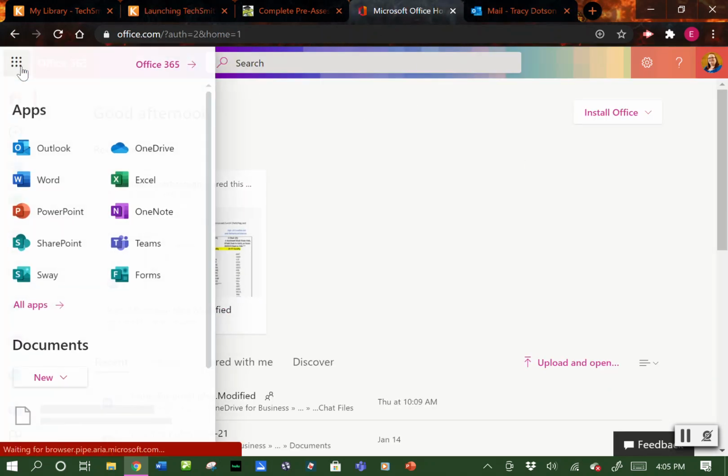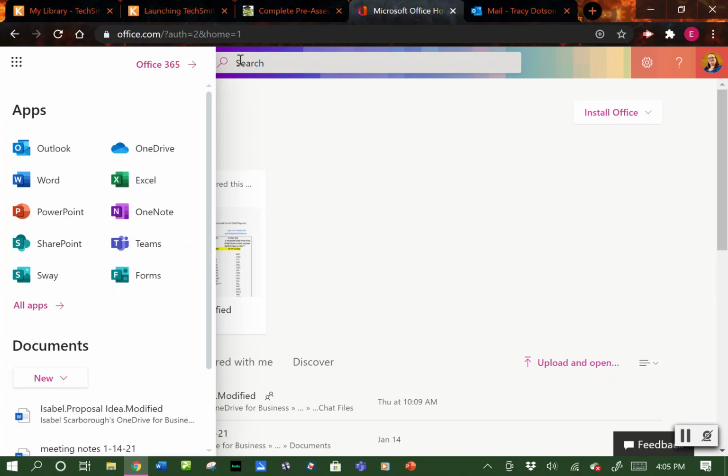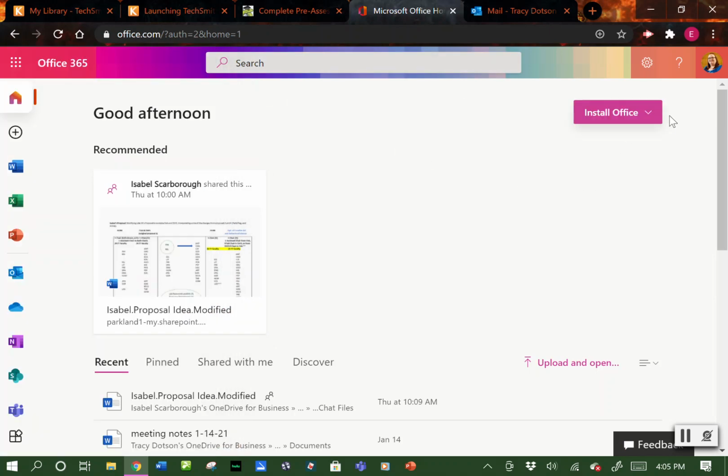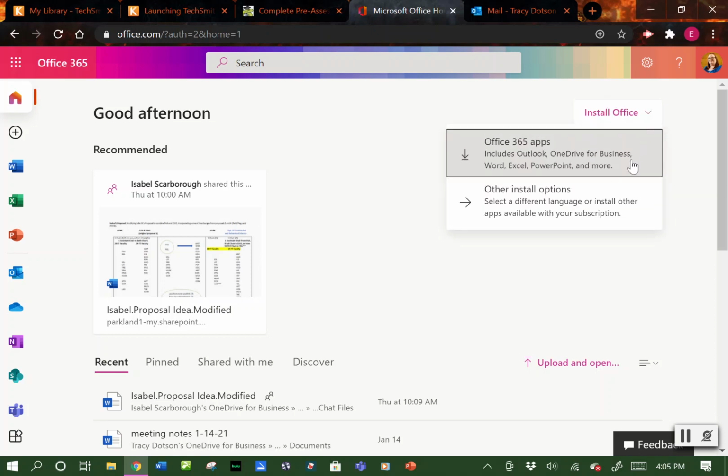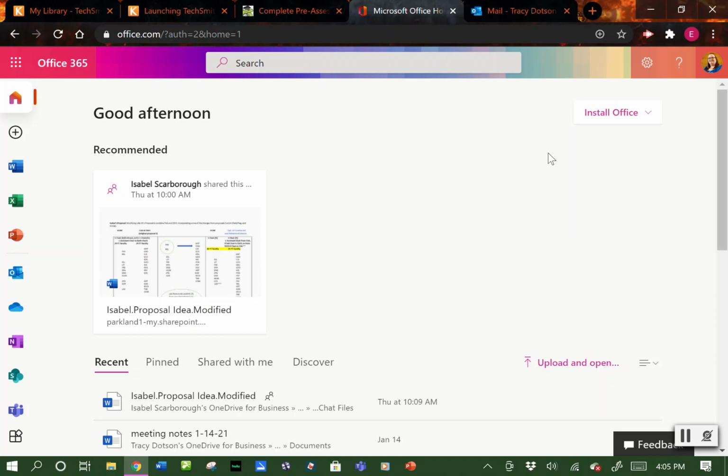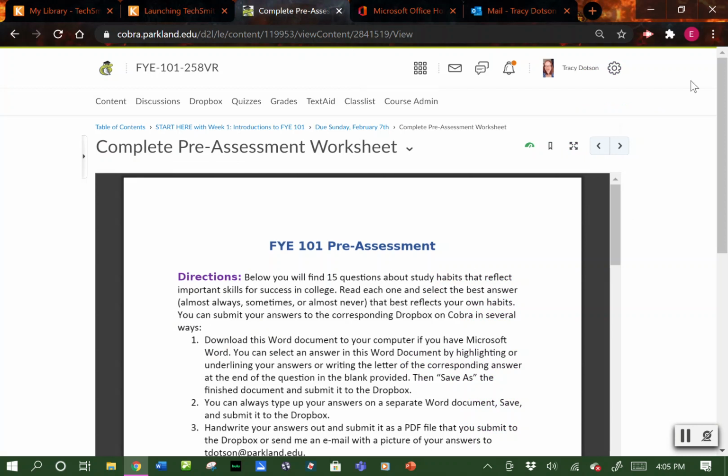You want to click over here where it says Office 365, and then over here it says Install Office. You will click on this first link. You will get Word, Excel, PowerPoint, a whole bunch of different stuff. And you can install this Office on up to 5 devices while you're here at Parkland. So if you have, not necessarily a Chromebook, but an actual laptop, you can install all of this onto your computer. That's one way to use Word.